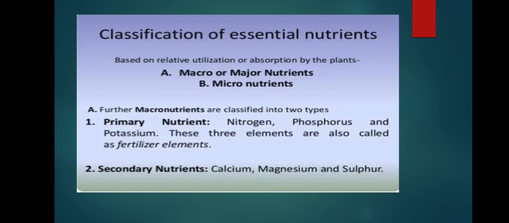Secondary nutrients: calcium, magnesium, and sulfur. These three are known as secondary nutrients. They are secondarily important to plant growth.